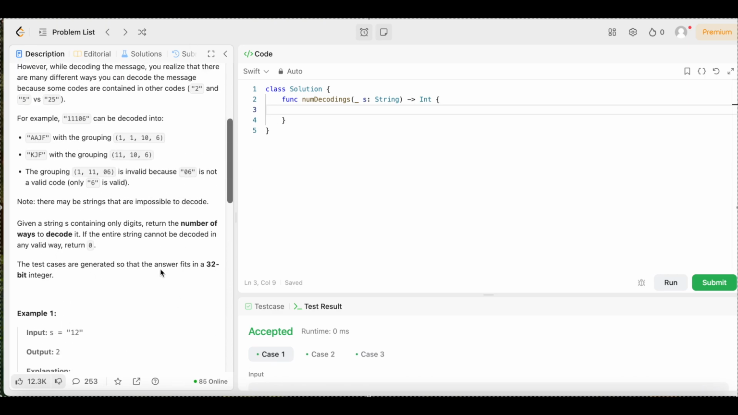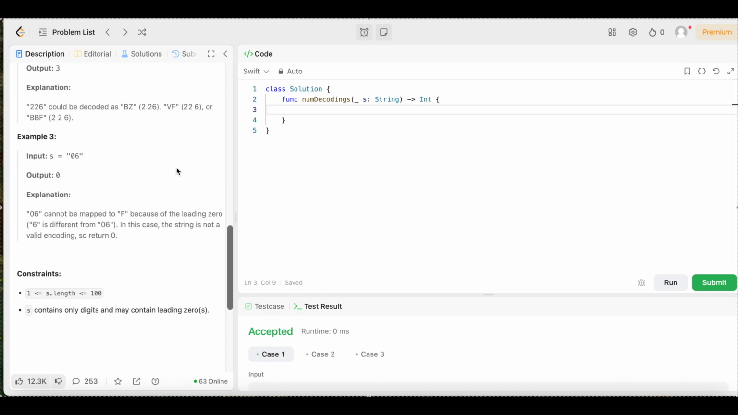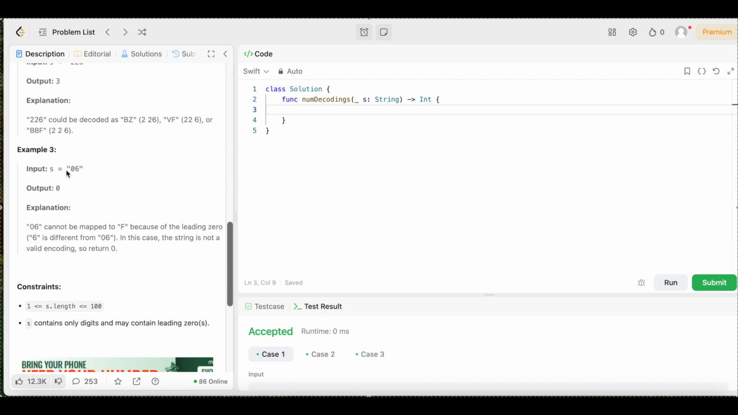So as you see up here, it says right here, the grouping 1, 11, and 06 is invalid because 06 is not a valid code. Only 6 is valid, right? So it tells us up here that 06 is not going to be valid. So in example 3, we have to know that this is not valid, so we just return a 0.